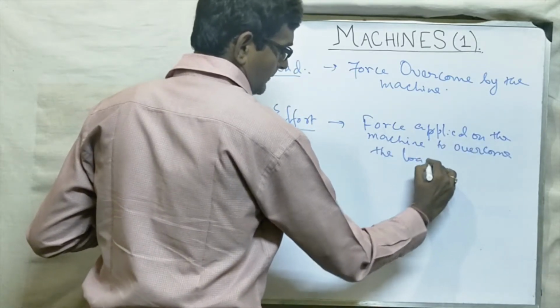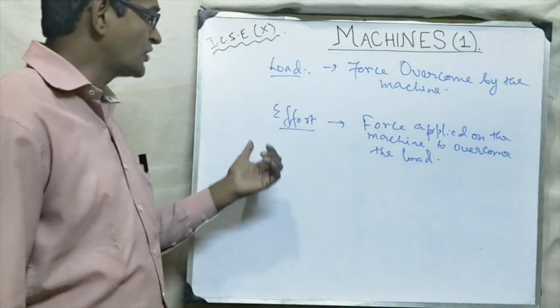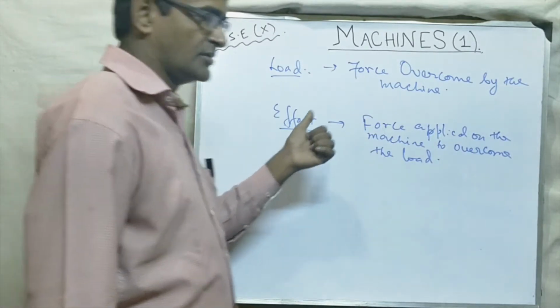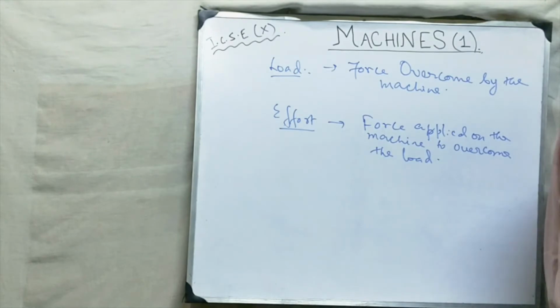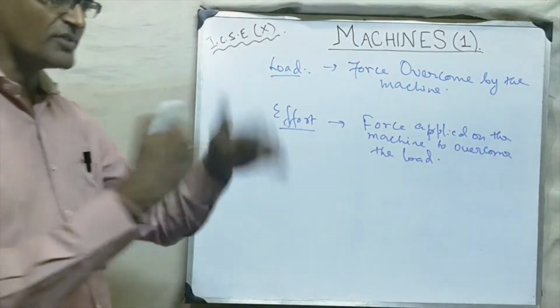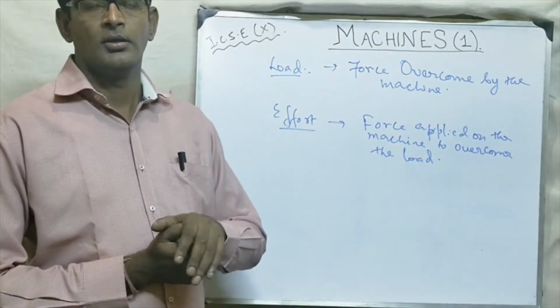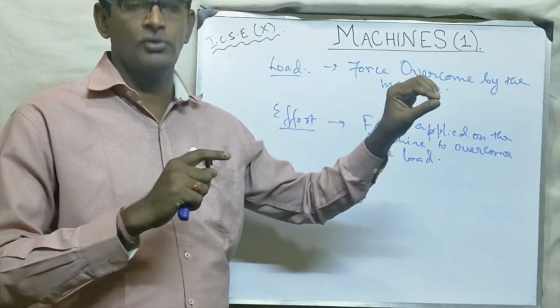Please note it down. If you require, pause the video and note it down. Effort is the force applied on the machine to overcome the load. Suppose you are cycling, you are giving pressure on the pedal. Why? Because there is a force of friction between the tire and the road.